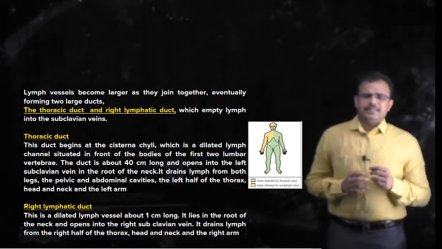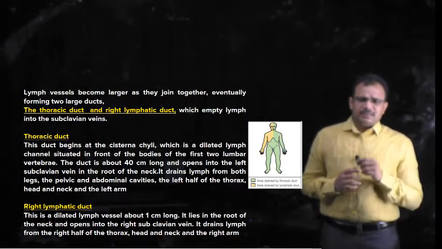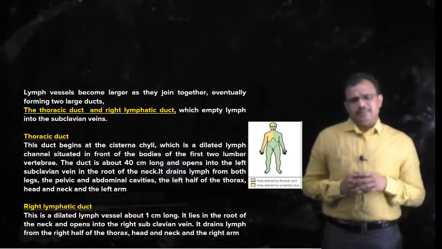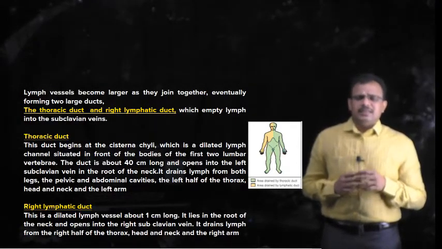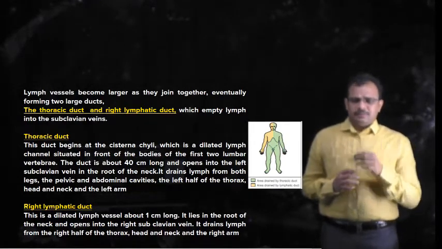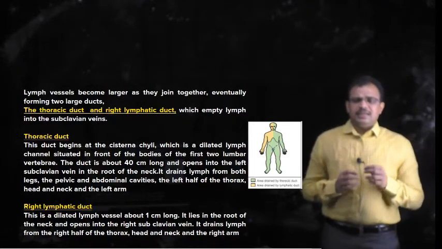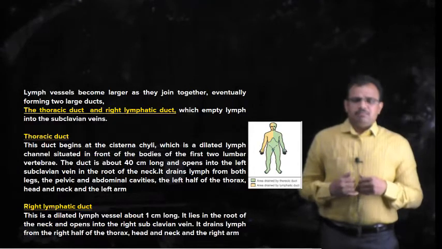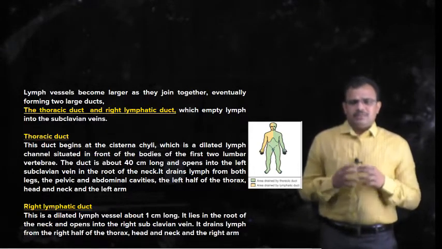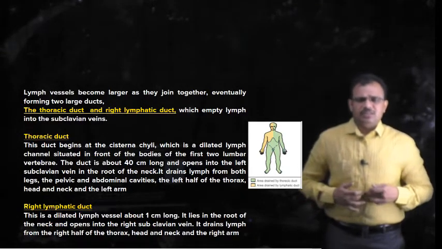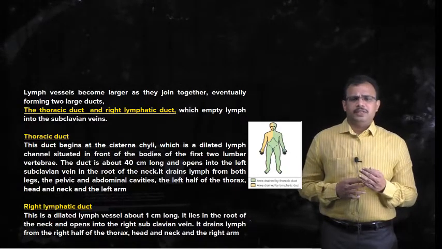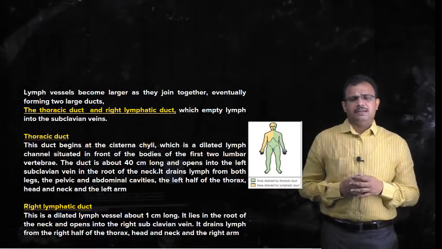The thoracic duct measures up to 40 centimeters in length, and it originates from a region called the cisterna chyli, which is a dilated channel situated in front of the first and second lumbar vertebrae.